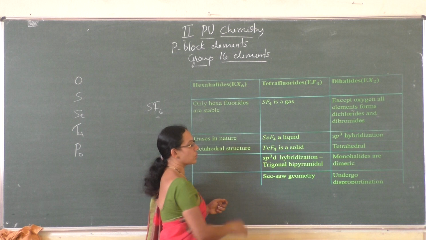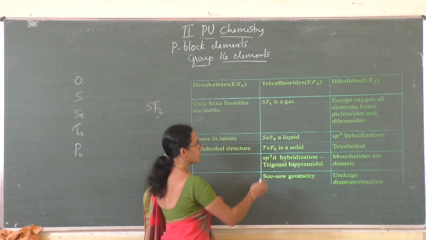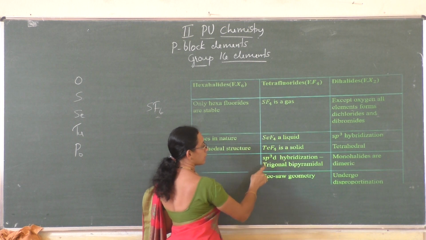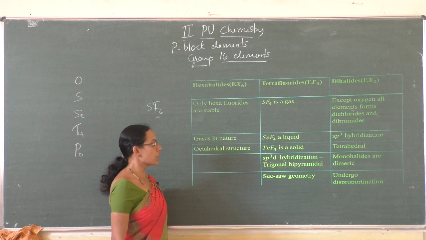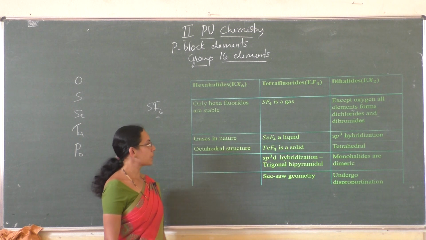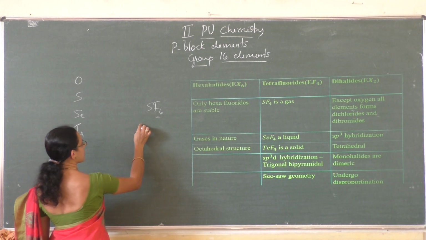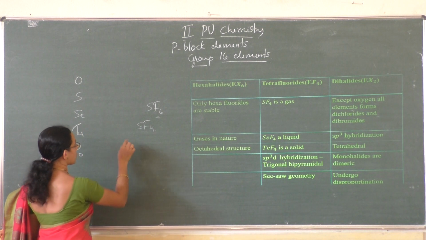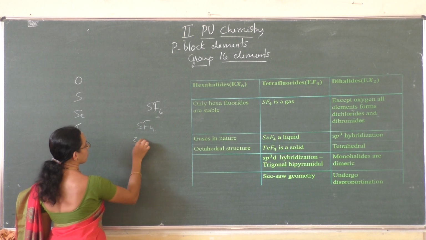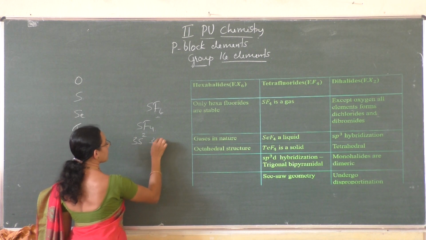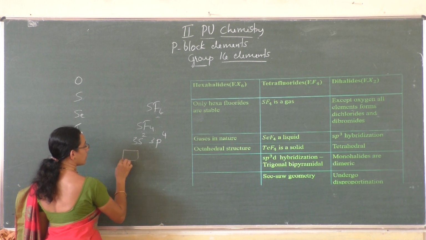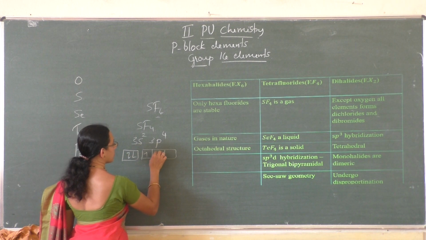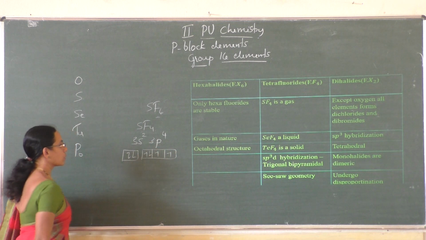So here we considered only fluorides of group 16 elements, that is tetrafluorides, and these tetrafluorides undergo sp3d hybridization. For example, in SF4, the configuration of sulfur is 3s2 3p4. So here we can write it as 1 2 3 4, right?